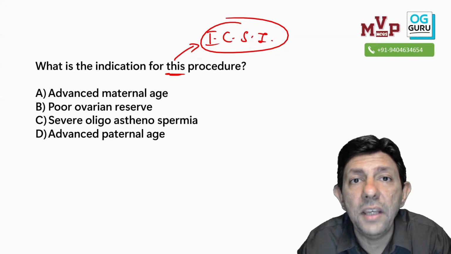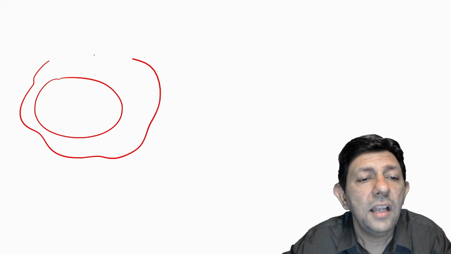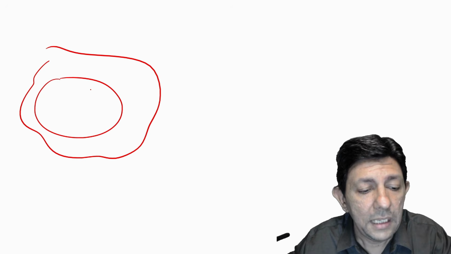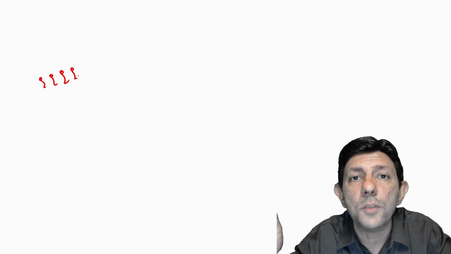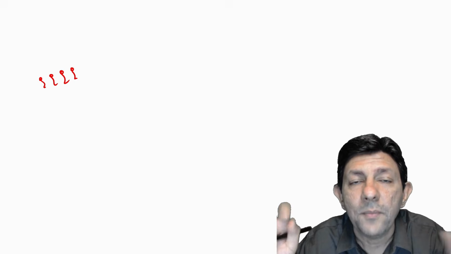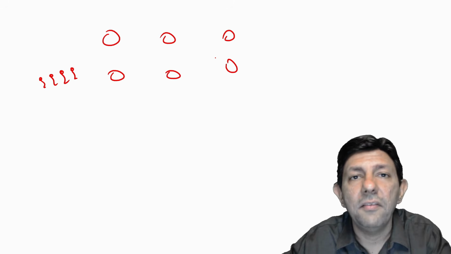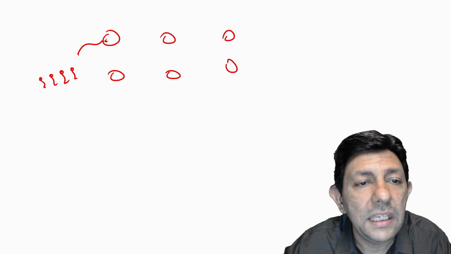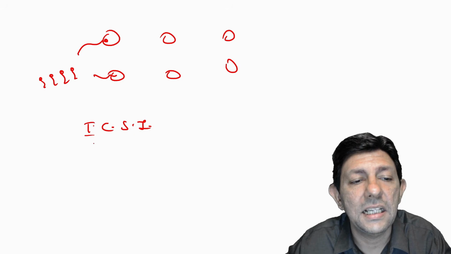What is the difference between IVF and ICSI? In IVF, sir, one egg is taken and on top of it, roughly 50,000 sperms are put. Okay, that is IVF. Then anyone will enter. ICSI is what? When is it done? Sir, when the sperm count is very, very low. Like 5 sperm, 50 sperm, 100 sperm. In the whole body there are only 50 sperms, or 5 sperms. So then we can take egg from the wife, and in one egg we can put 1 sperm. That is ICSI. Is it clear to all of you?